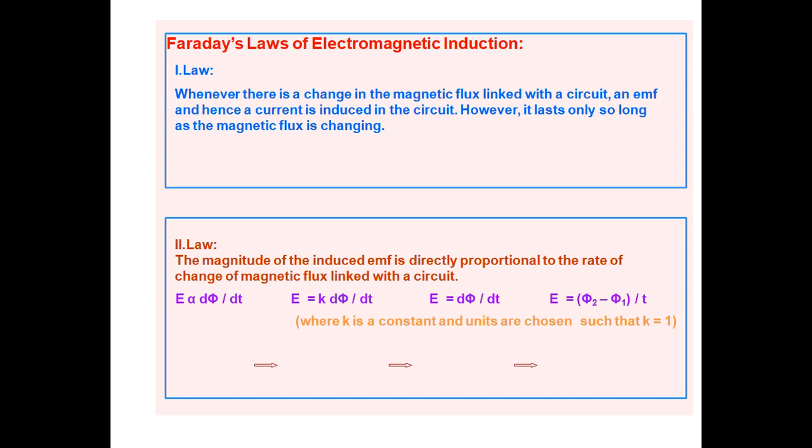The first law says whenever there is a change in magnetic flux linked with the circuit, an EMF is induced in the circuit, hence current is present, however only so long as the magnetic flux is changing. And the second law says the magnitude of the induced EMF is directly proportional to the rate of change of magnetic flux linked with the circuit. So these are Faraday's laws of electromagnetic induction.